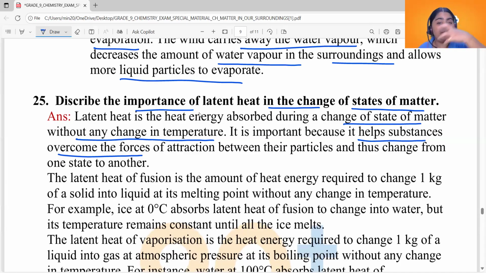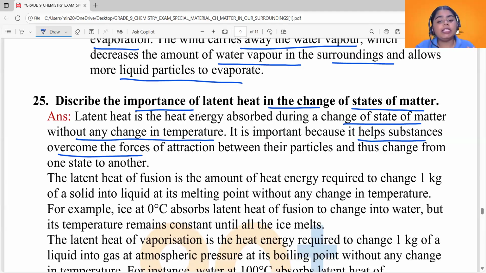Now, in order to convert the solid particles into liquids, what do you need to do? The solid particles need to absorb heat energy and break free from the force of attraction they have between the other particles, to move freely and get converted into liquids. So it is important for the change of states of matter to overcome the force of attraction.